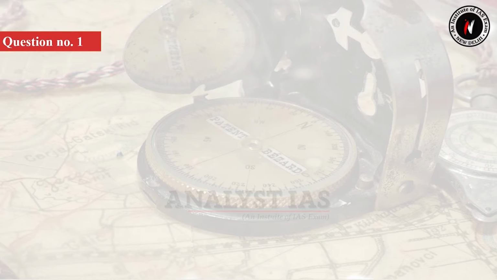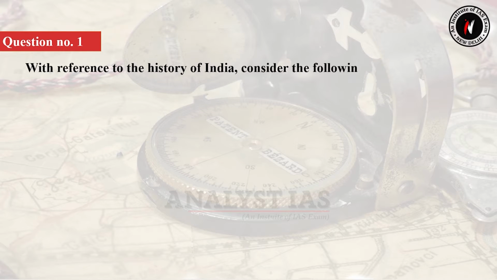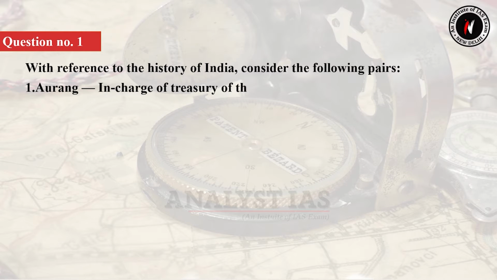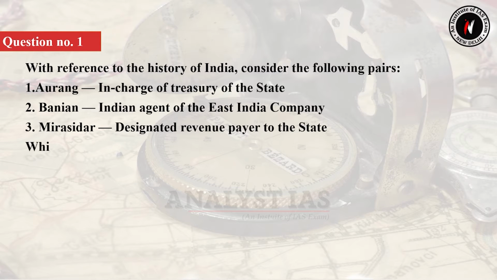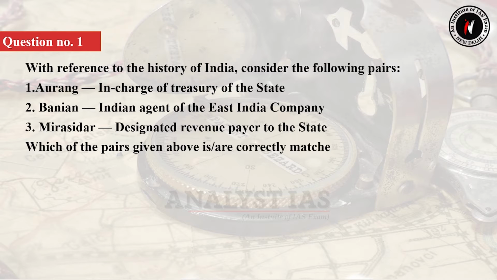So question number 1 is, with reference to the history of India, consider the following pairs. Number 1, Aurang, in charge of treasury of the state. Number 2, Baniyan, Indian agent of the East India Company. Number 3, Mirasidar, designated revenue payer to the state. Which of the pairs given above are correctly matched?